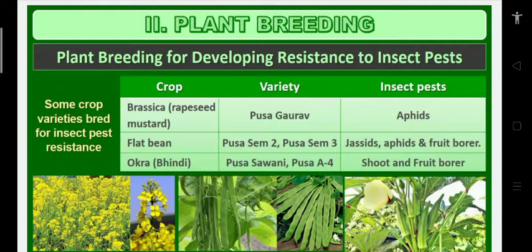Pusa Sawani, Pusa A-4. Sonalika, Kalyan Sona, Himgiri are wheat varieties. Very, very important. Pusa Sadabahar is resistant to chili mosaic virus, a virus resistant chili variety. These are plant breeding examples for developing resistance to insect pests. Do you have any doubt? Chance to ask. Thank you.